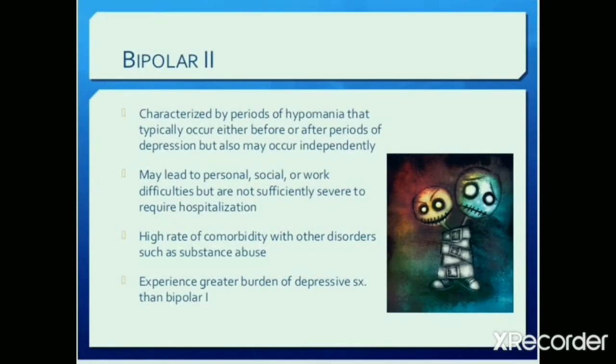Whereas bipolar 2 is characterized by periods of hypomania that typically occur either before or after the periods of depression, but they may also occur independently. It is the milder form and the patients do not require hospitalization.